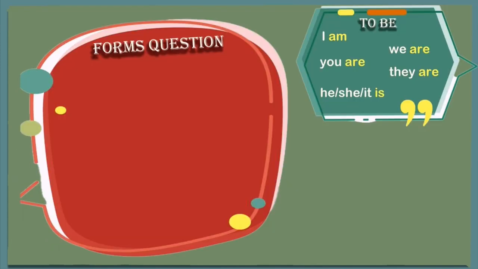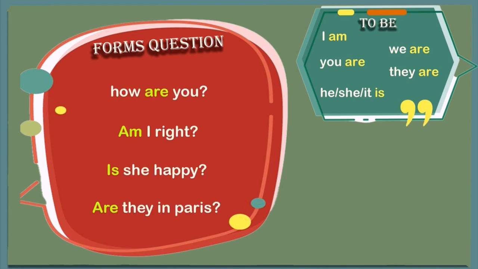The verb to be also forms questions. Again, the verb must be conjugated to match the subjects. For example, how are you? Am I right? Is she happy? Are they in Paris?